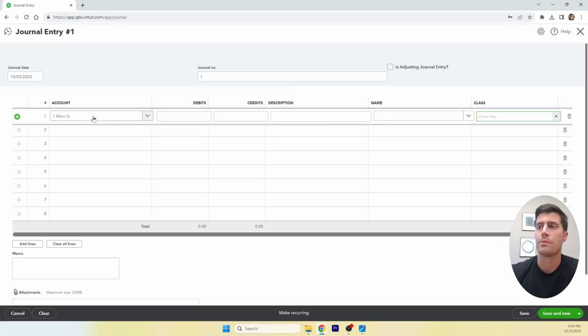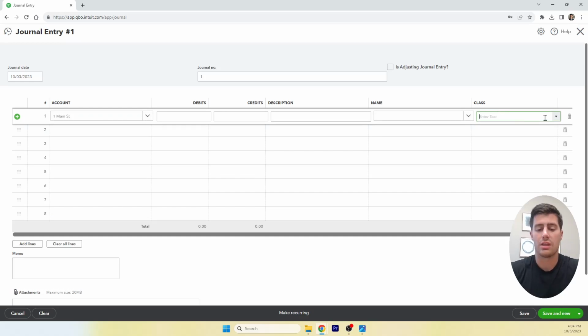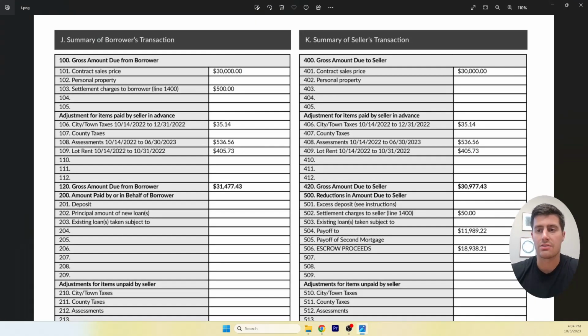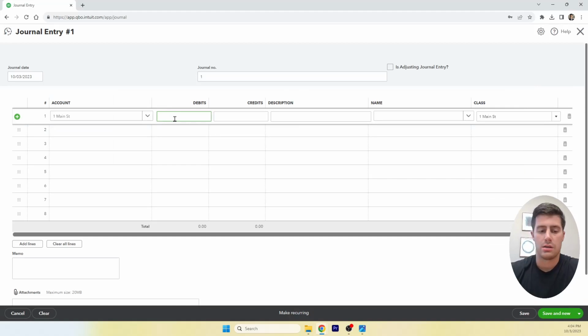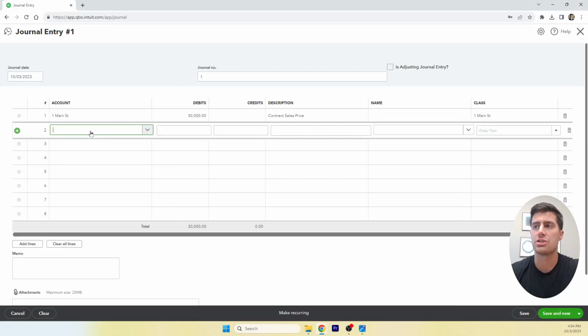So in this example, we're going to create a new fixed asset account, 1 Main Street. We will give it the class designation of 1 Main Street. Now this gets a debit. Let's check back here, $30,000. So debit, $30,000, description, contract, sales price. Next, we have settlement charges of $500. Settlement charges get capitalized, which means we add them to the basis of the property. Settlement charges, 1 Main Street for the class.